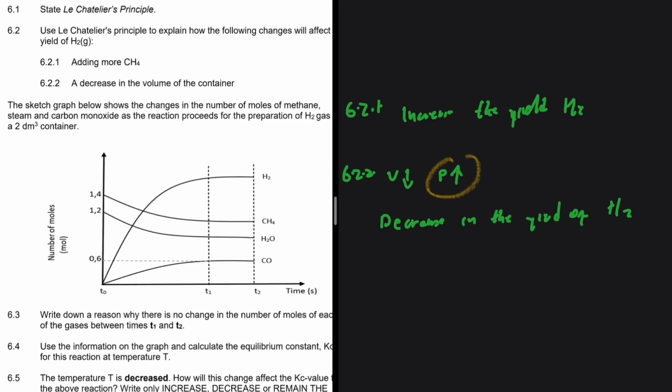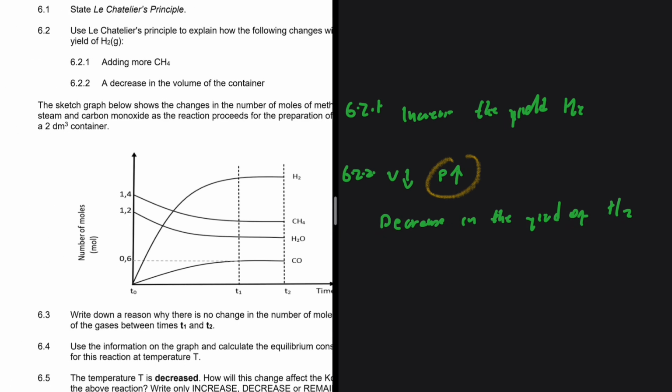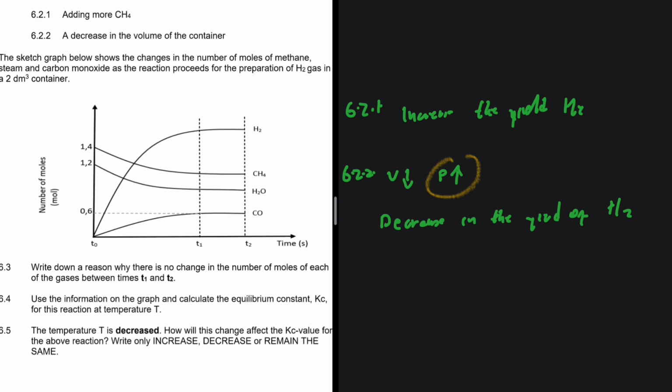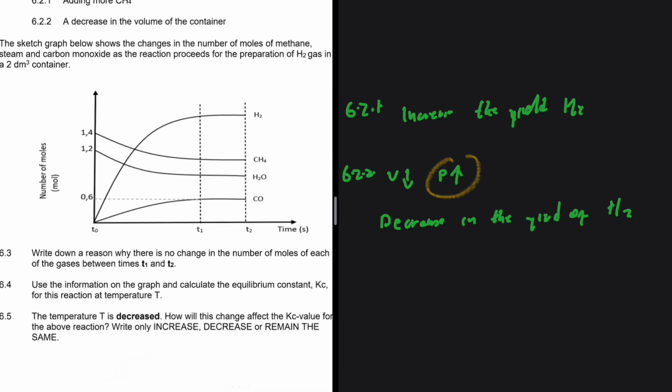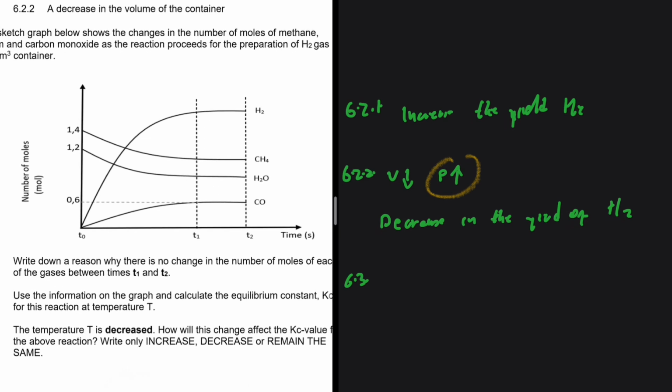The sketch graph below shows the changes in the number of moles of methane, steam, and carbon monoxide as the reaction proceeds for the preparation of hydrogen gas in a 2 decimeter cube container. Okay, 6.3, write down the reason why there is no change in the number of moles of each of the gases between T1 and T2. We can see that the number of moles of all those gases between T1 and T2 remains the same. There is no change. Why is that? That is what we need to explain.